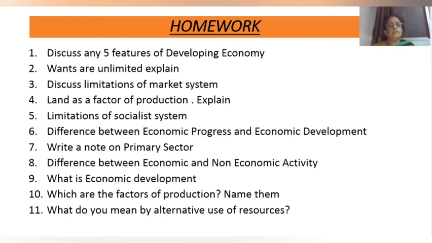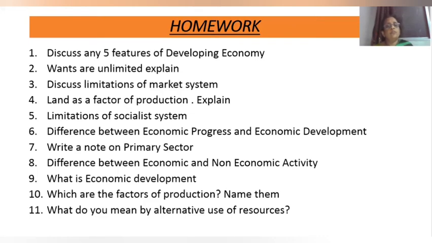Then next question is land as a factor of production. Take page number 123. Land is a natural resource. In terms of economics, land means different types of natural resources, which include forests, rivers, mountains, minerals present in the interior of the earth, metals, etc. present on the surface of the earth. This land is a natural tool for production.